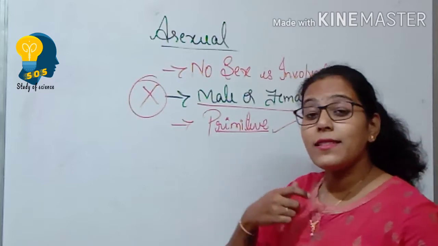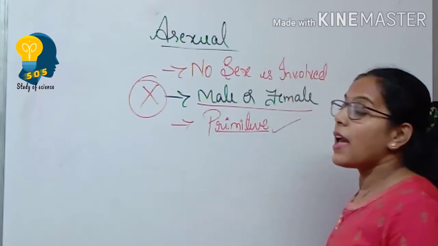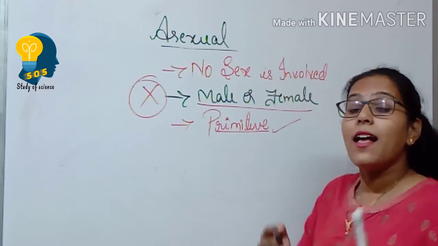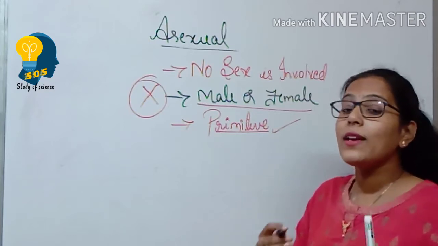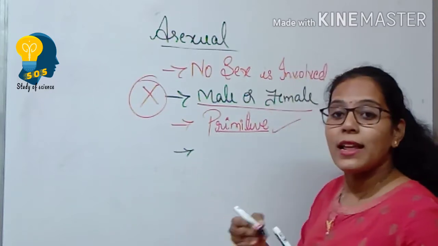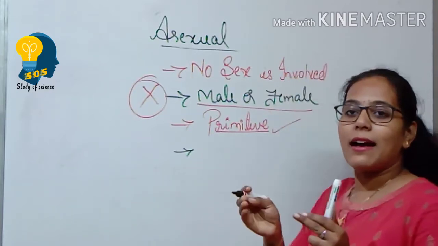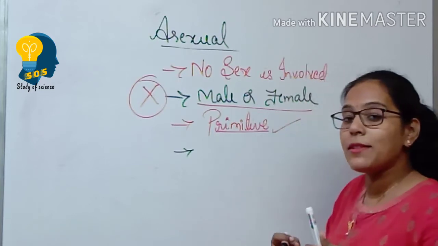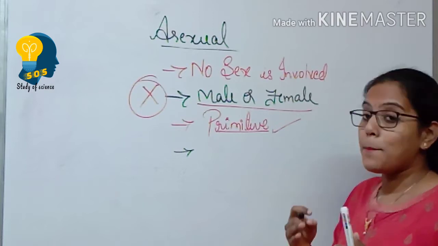And where it is commonly seen, see, asexual mode of reproduction is more common in the lower plants and the lower level organisms. That means, when I say lower level plants, it may be algae, and lower level animals, it may be amoeba, euglena, paramecium.